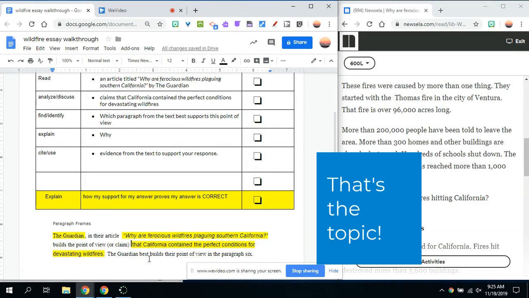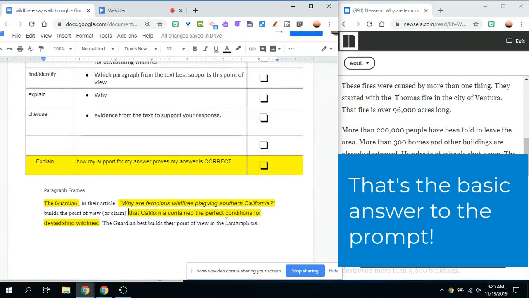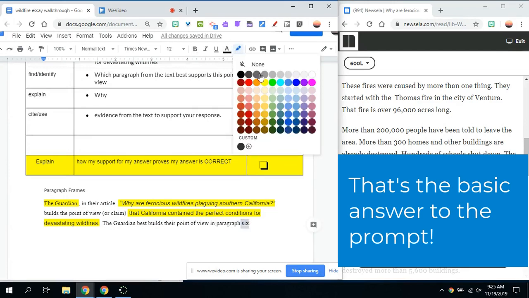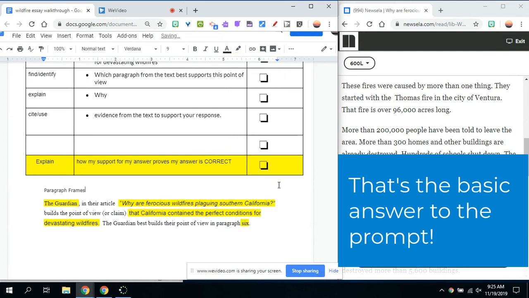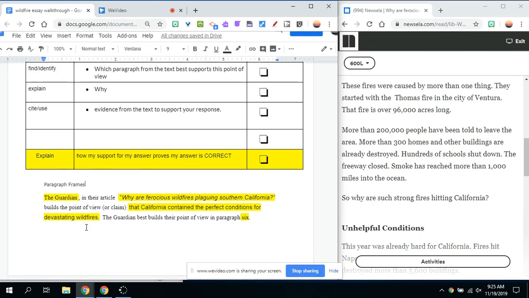And then my answer is also in that introduction. The Guardian best builds their point of view in paragraph 6. So paragraph 6 is where I can find the answer that supports the claim that California contained the perfect conditions for devastating wildfires.